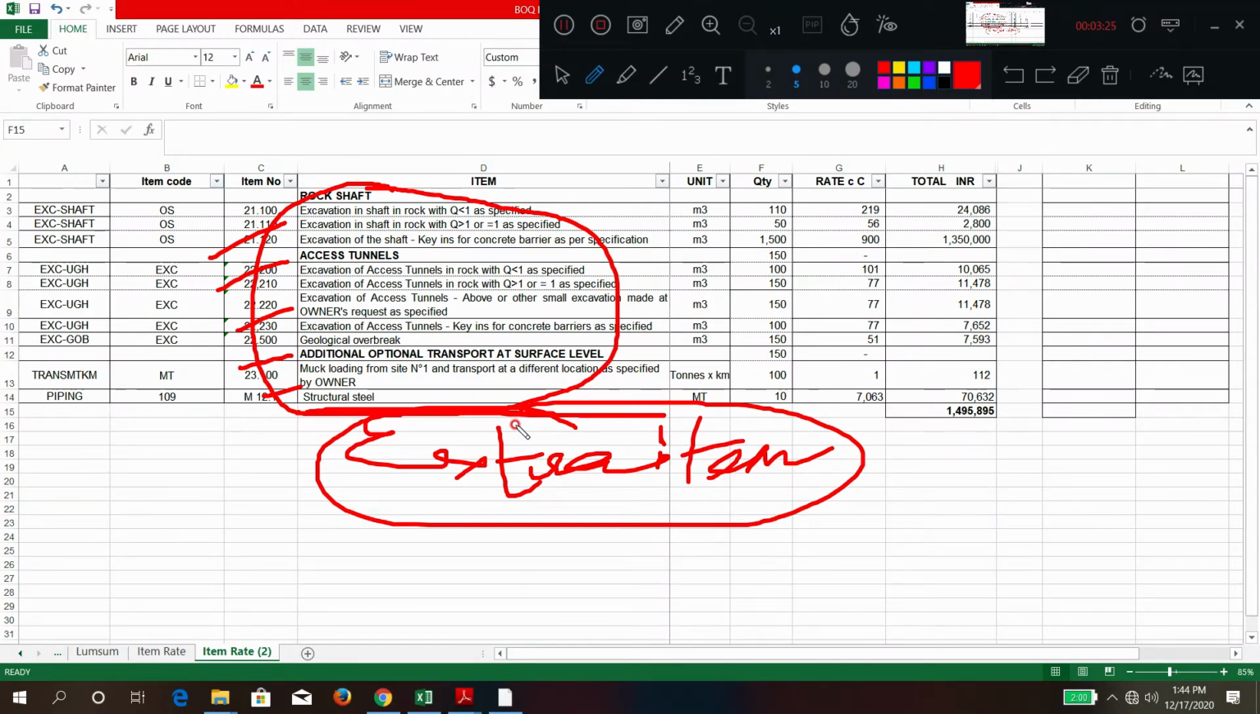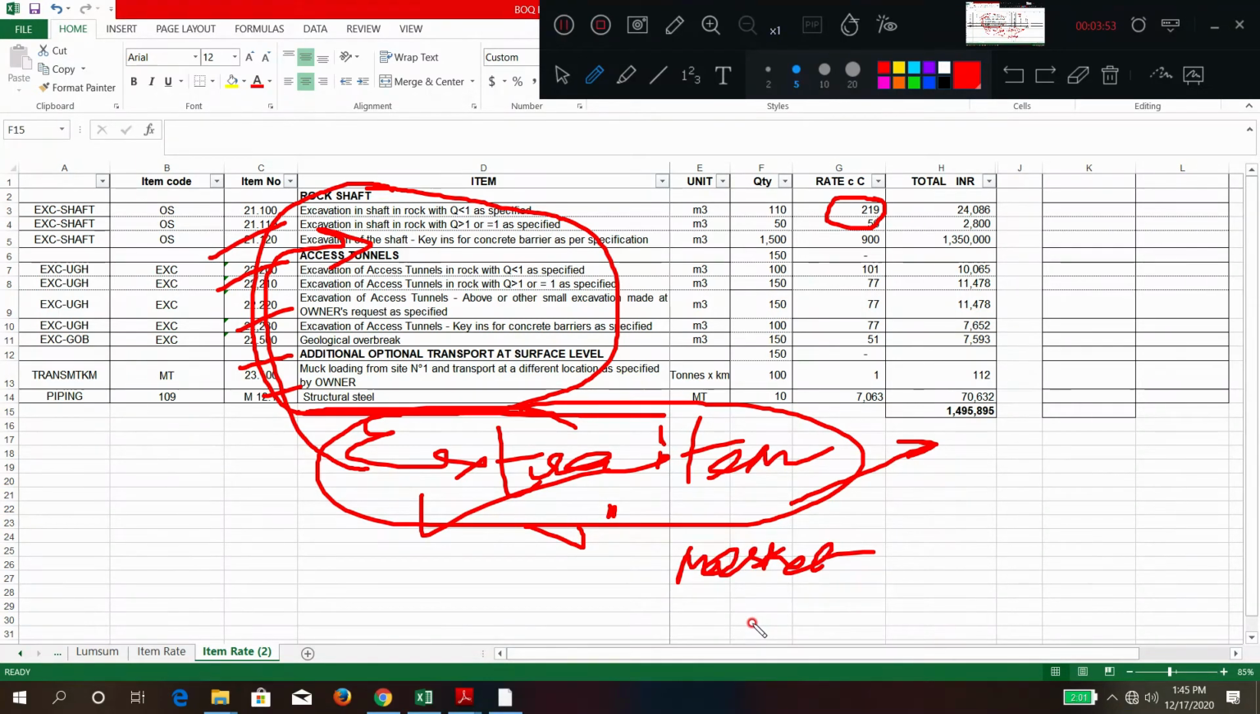How to fix the rate for this? First, see whether some item in the BOQ has a specification similar to this one. If yes, then fix the rate as that one, with the approval of the client. If no similar item is there, go to the market and check whether the same type of item has been executed in other projects. If yes, take that rate as a reference and go ahead, and again client approval has to be taken.